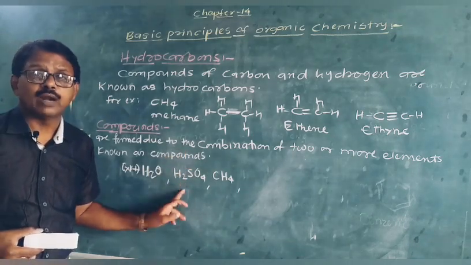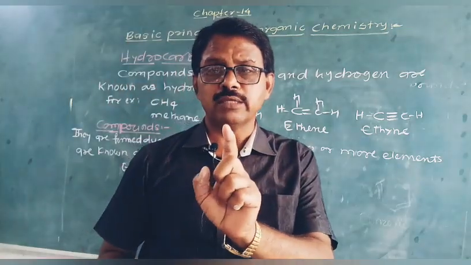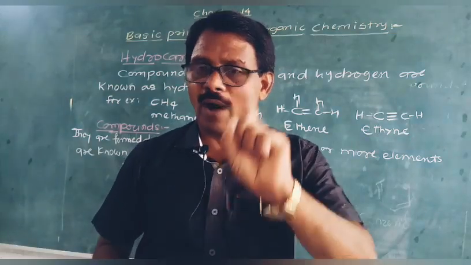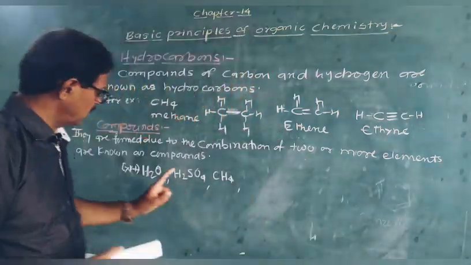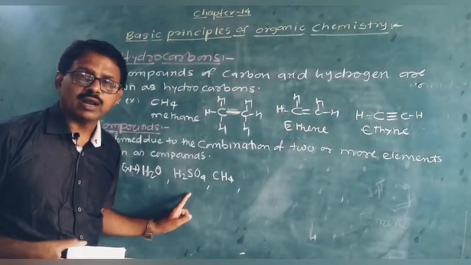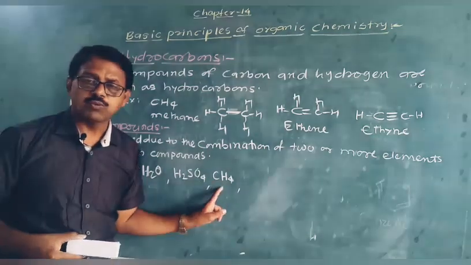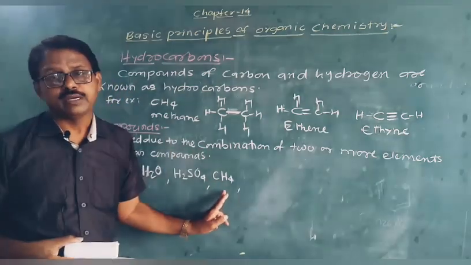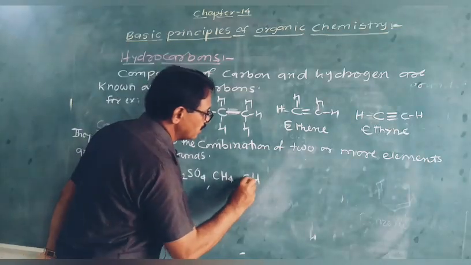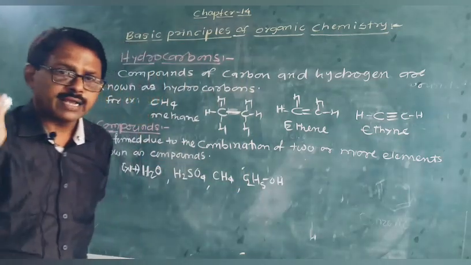Therefore, H2SO4 is known as an inorganic acid. Sulfuric acid is the name of H2SO4, and it is an inorganic acid. Why inorganic acid? Because it does not contain a carbon atom in its structure. It is also an inorganic molecule. Carbon, CH4, methane, is an organic compound. Methanol, C2H5OH, ethanol, again are organic compounds.